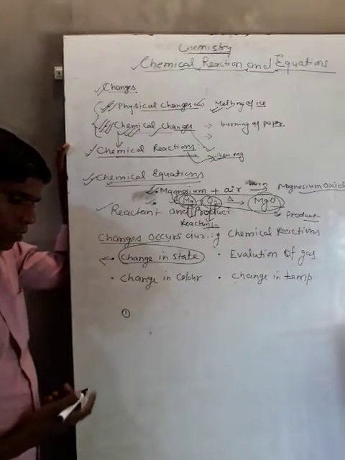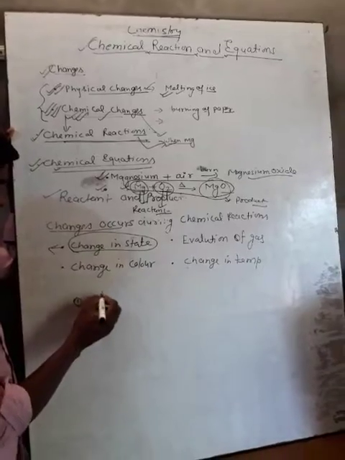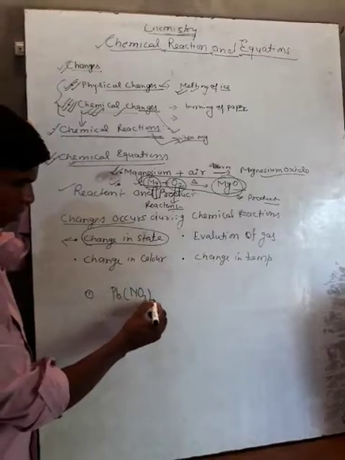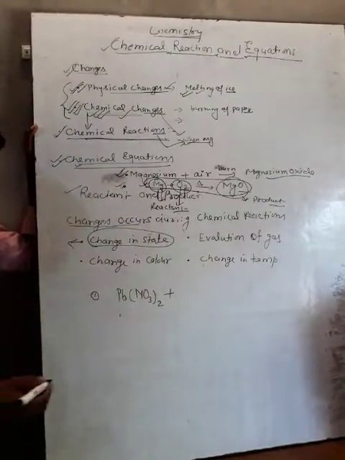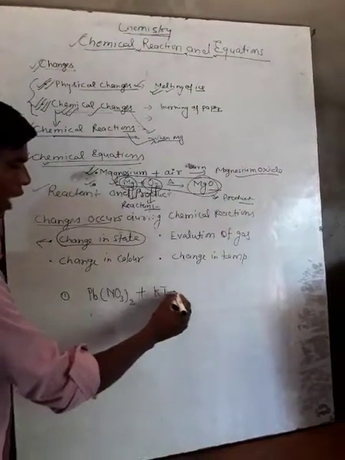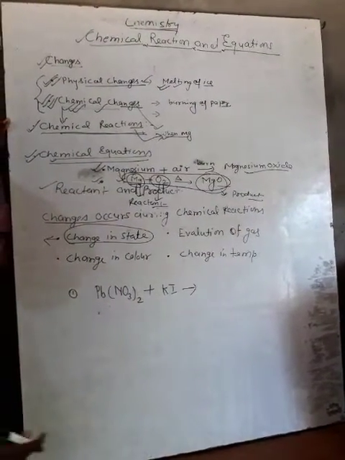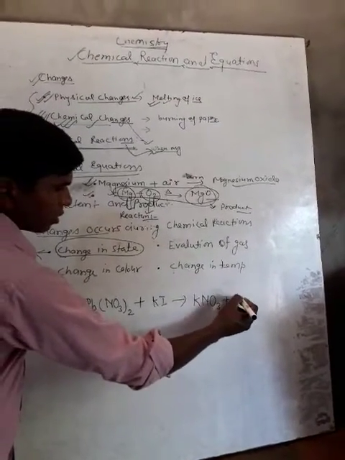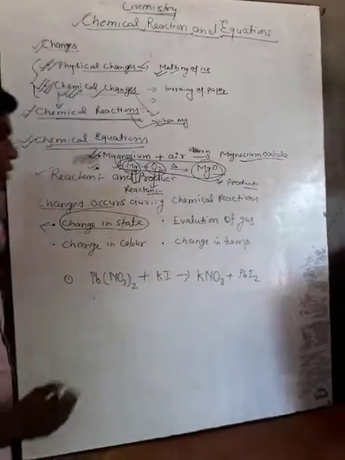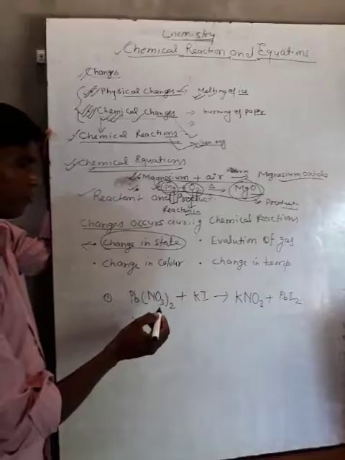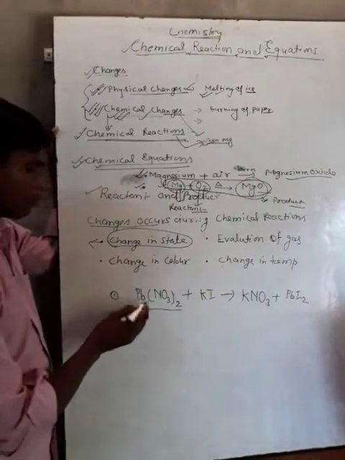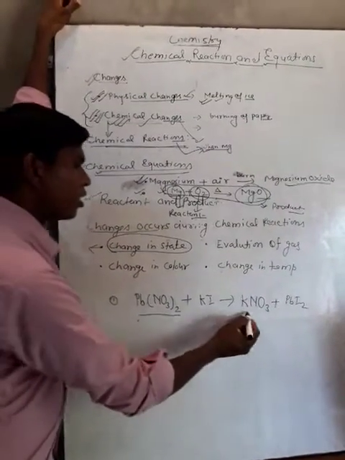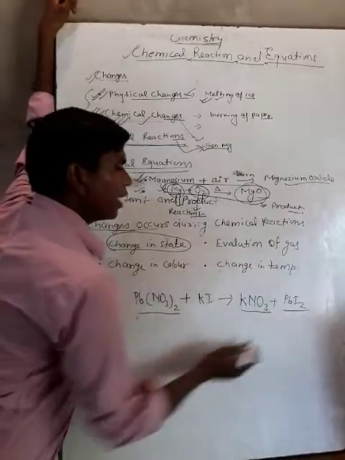Suppose we take an aqueous solution of lead nitrate. When it reacts with potassium iodide, it forms potassium nitrate plus lead iodide. When the aqueous solution of lead nitrate reacts with potassium iodide, it forms potassium nitrate and lead iodide.